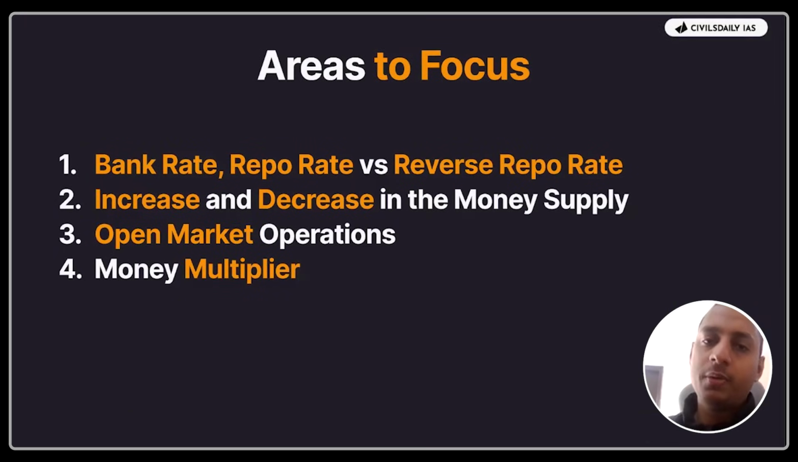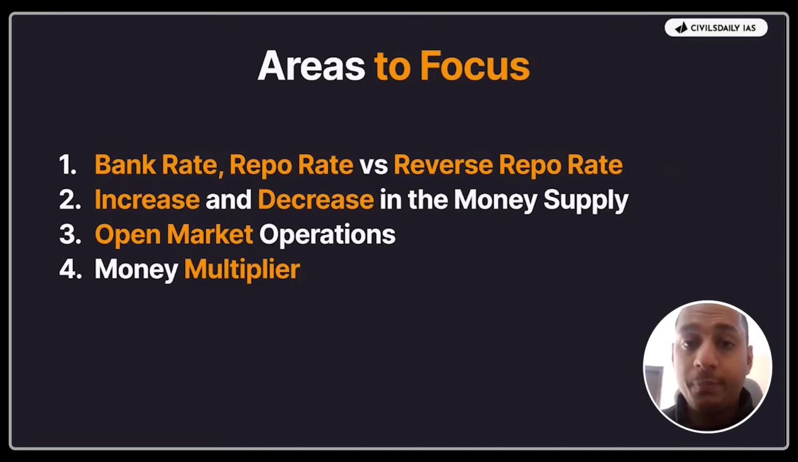So what are the areas to focus on? First of all, the RBI instruments: open market operations, selling of government securities, buying of government securities, bank rate, repo rate, reverse repo rate, and how they impact inflation, or how they lead to an increase or decrease in the money supply. So basically, you have to read about the expansionary policies and the contractionary policies of RBI. And after that, you need to focus on the money multiplier.